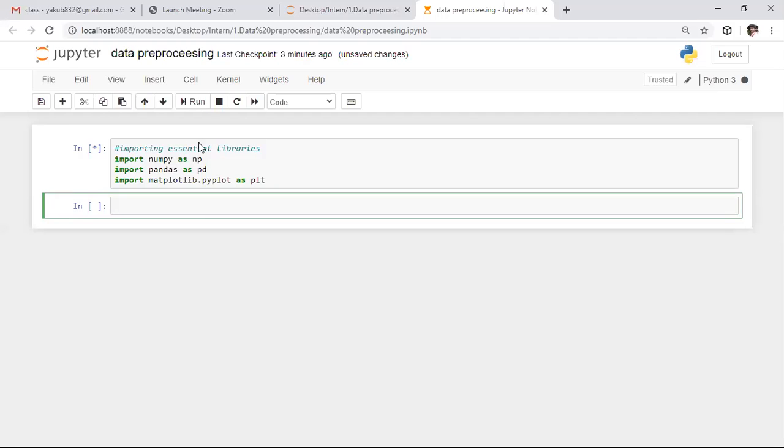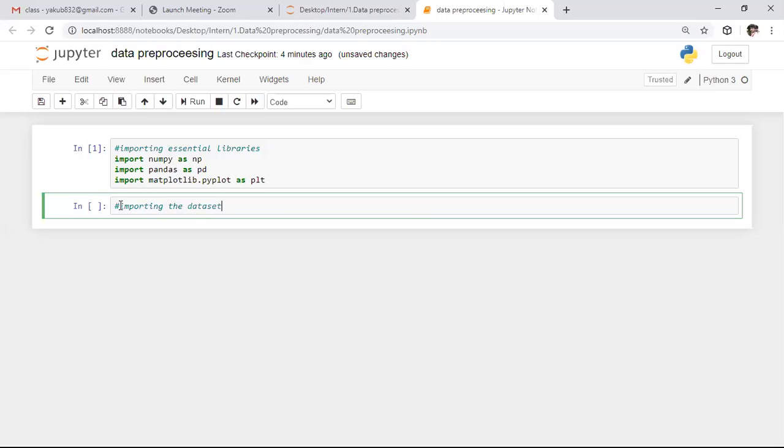It is the first step corresponding to importing any data set. Whenever you want to apply any machine learning algorithm, initially we need to import the essential libraries. After importing the essential libraries, the second step is we need to read the data set. So the second step is importing the data set.